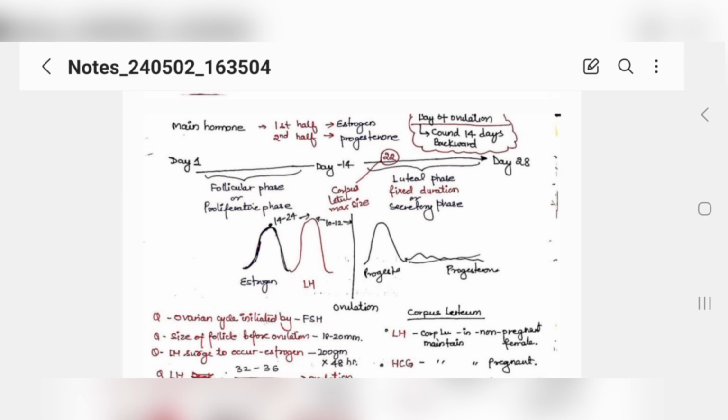Got it? Which means that to ovulate you must have an LH surge. This surge is needed. If this peak of hormone would not go, then ovulation will not occur and that cycle will be anovulatory. So for ovulation, for any female, a hormone peak is required. A surge is needed. So this LH surge is needed for ovulation.